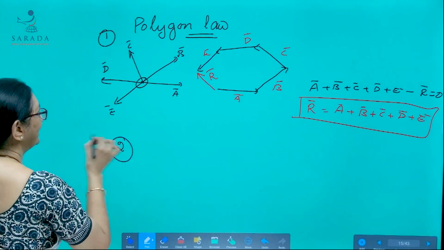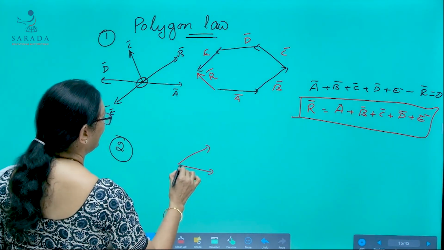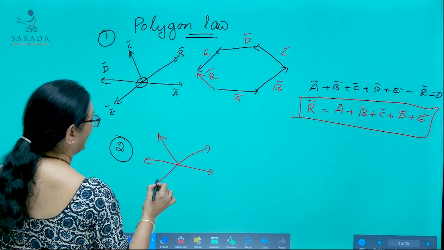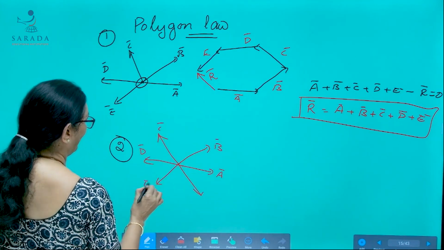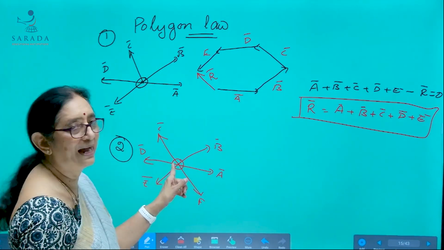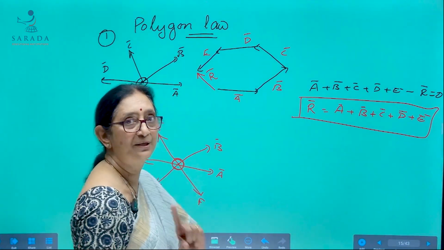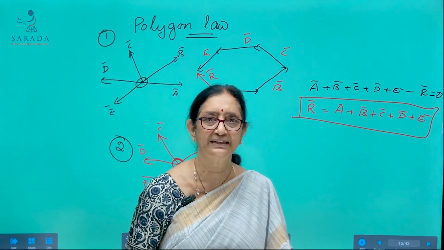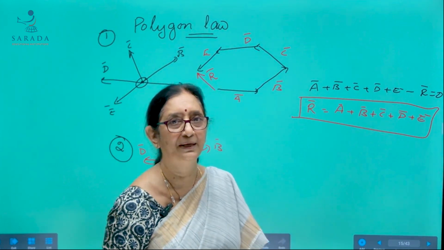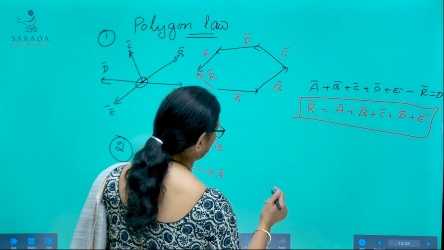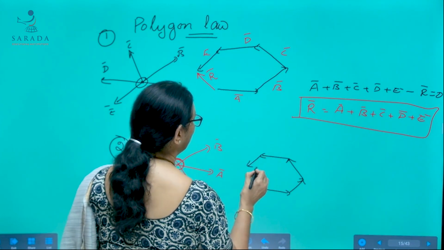And coming to the second statement of polygon law of vectors, when a number of vectors, like A bar, B bar, C bar, D bar, E bar, F bar, are simultaneously acting on the point O and keep that point in equilibrium, that is the most important word, then they are represented by the sides of a polygon taken in order.